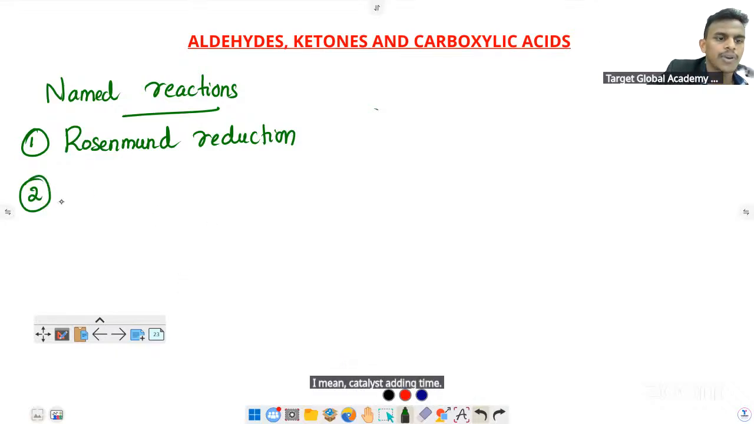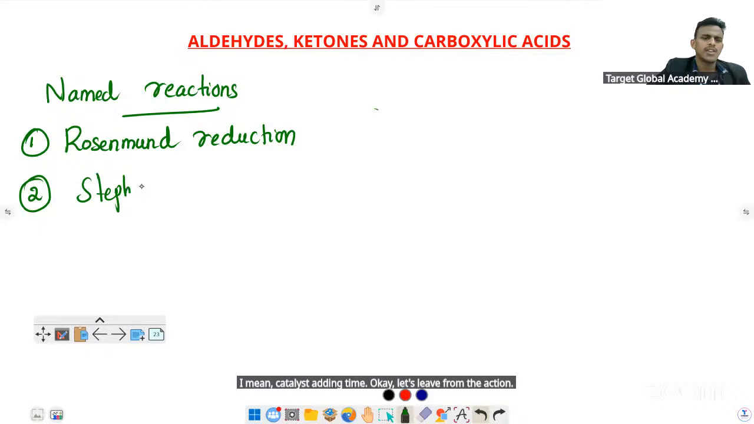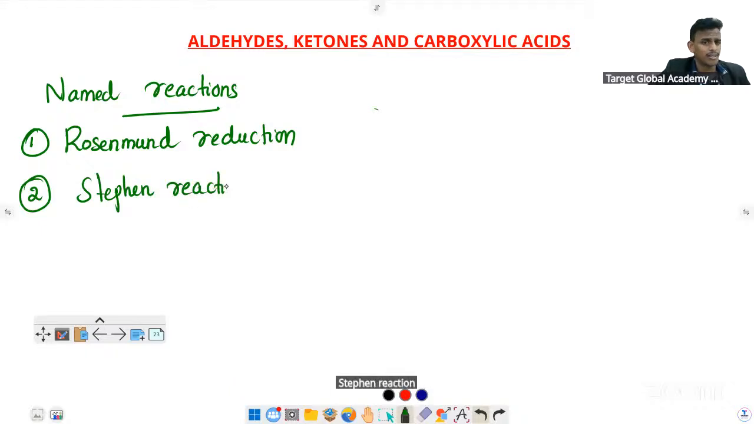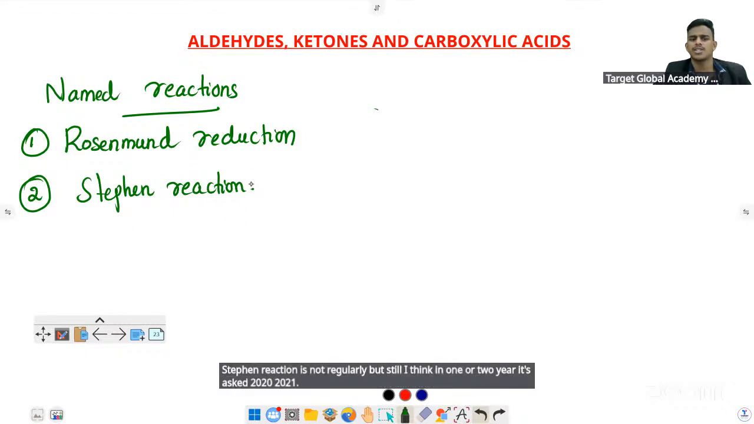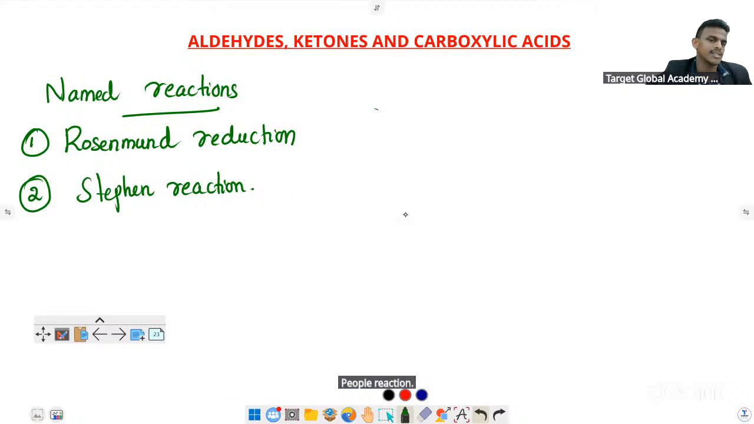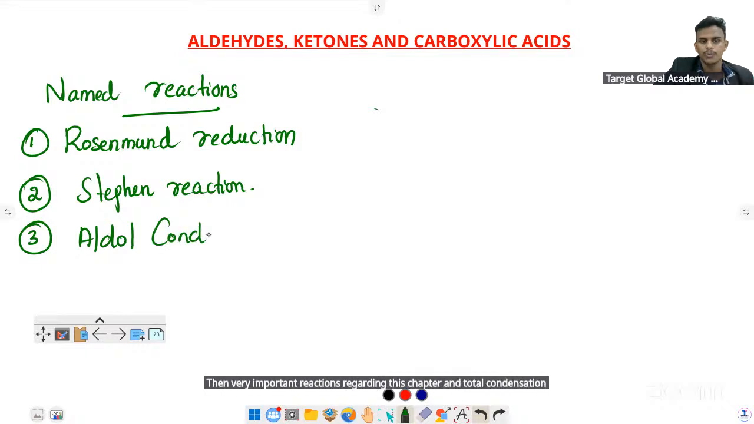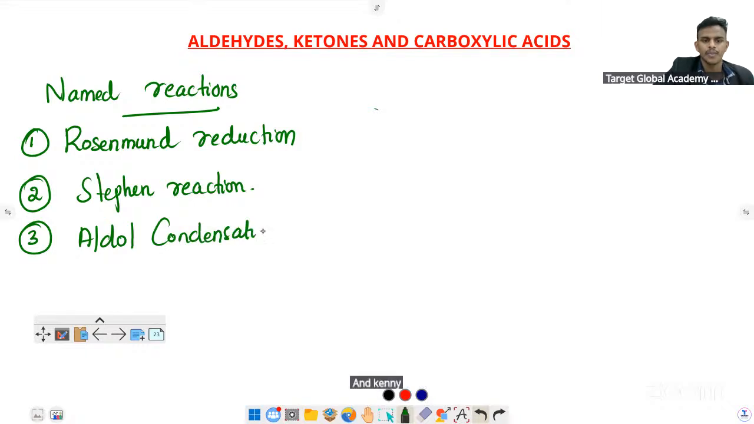Then the Stephen reaction. The Stephen reaction is not regularly asked, but still, I think in 1 or 2 years it was asked, in the 2020 and 2021 question papers. Stephen reaction uses stannous chloride, SnCl2 and HCl. Then very important reactions in this chapter are aldol condensation and Cannizzaro.